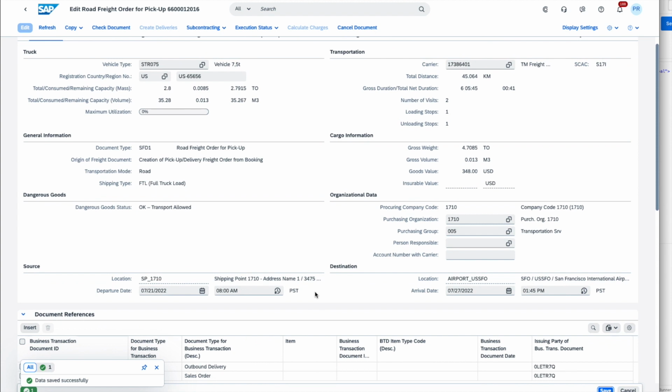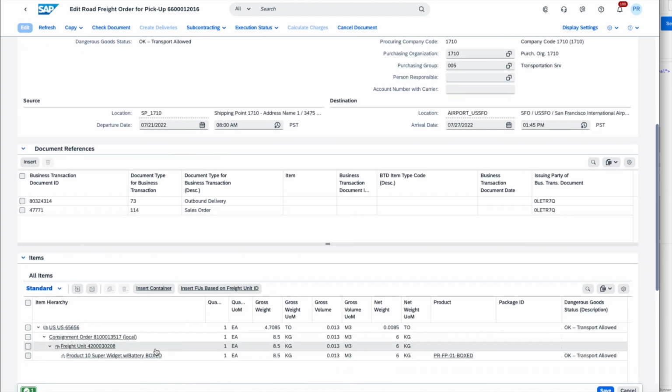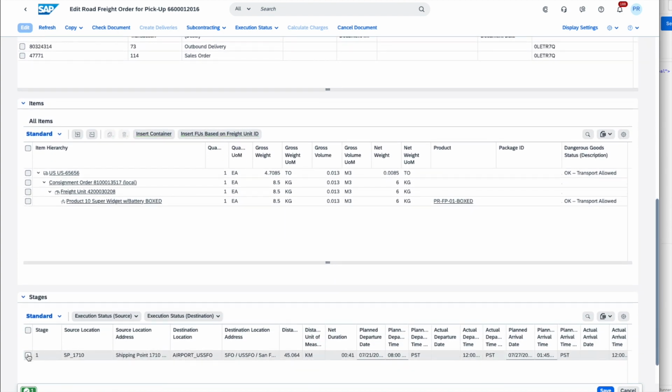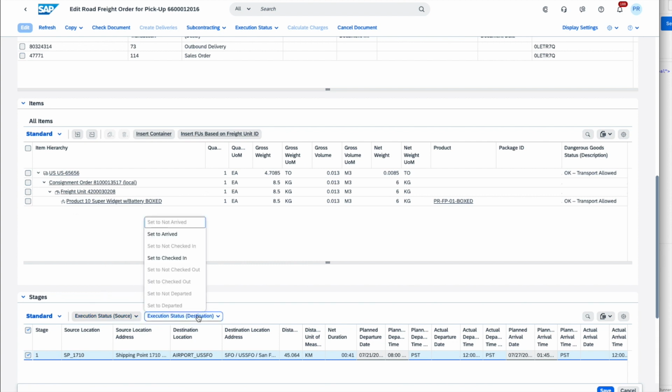In terms of life cycle for this particular freight order, different things are going to happen, notably from an execution status point of view. If we go down to the stages tab, we will have the ability to set a number of execution statuses at the source and destination location to reflect the progress from a logistical point of view of the truck arriving, being checked in, being checked out, and departing from our location.